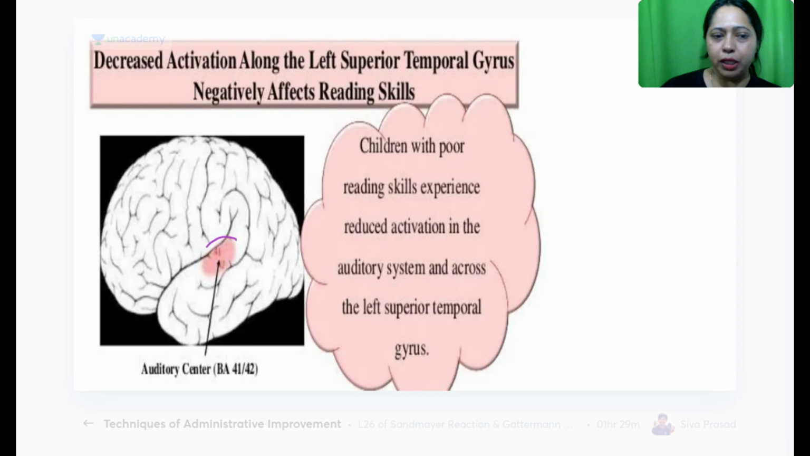So this is the auditory center. All this time we have been talking about the temporal area. So this is the one. All right, now decreased activation of the left superior temporal gyrus negatively affects reading skills. Did you know this? These children with poor reading ability are said to have decreased activation, or deactivation, along the left superior temporal gyrus. So just keep this in mind. There could be a scenario question.